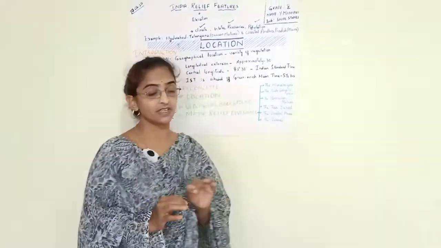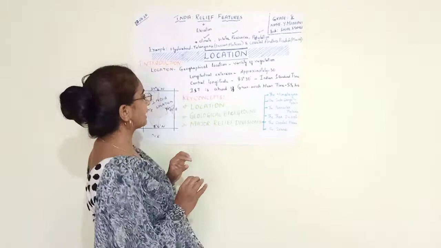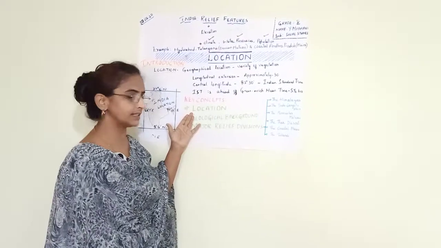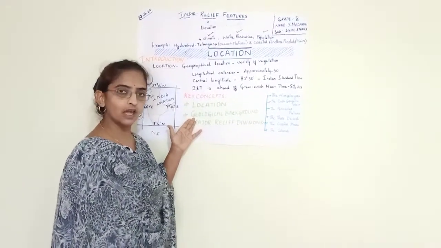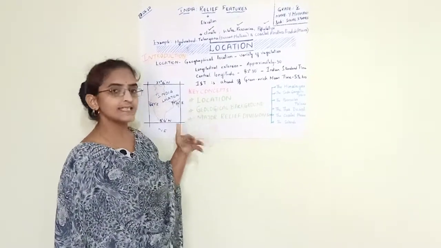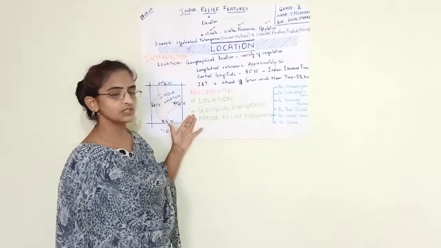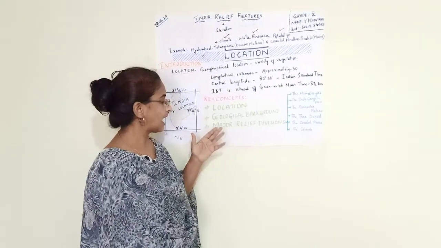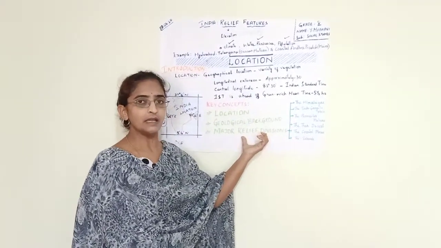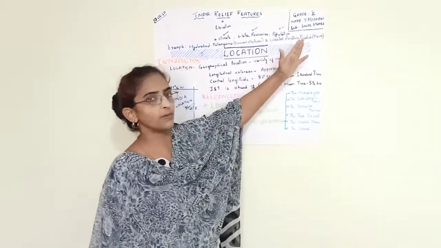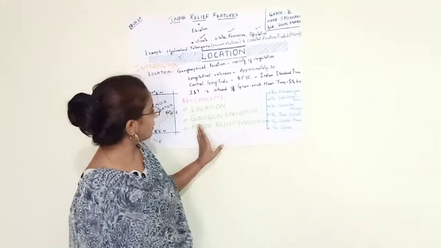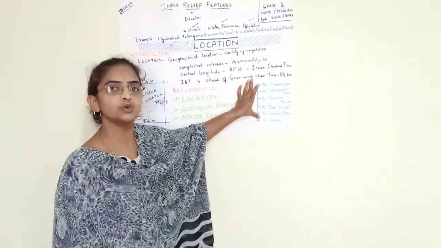So overall this topic is very, very important, and the key concepts from this lesson are location, which we have already learned about, then geological background and major relief divisions. In the next class we are going to discuss the geological background of our country and the major relief divisions. Do you remember the relief divisions? We have already discussed the plateau region and the coastal plains. Like that, we have 4 more relief divisions, so the total major relief divisions can be categorized into 6.